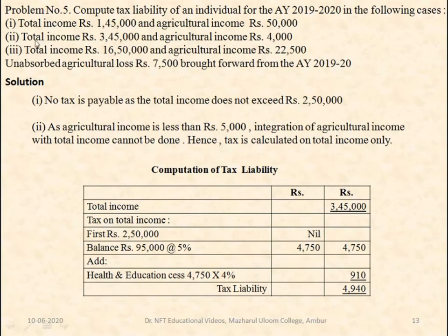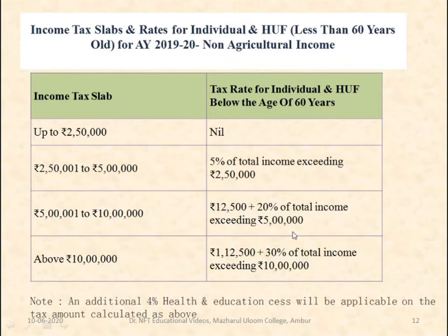So only for total income 3,45,000 we have to compute the tax liability. So here tax on income is for the first 2,50,000. In that first 2,50,000, the tax amount is nil.